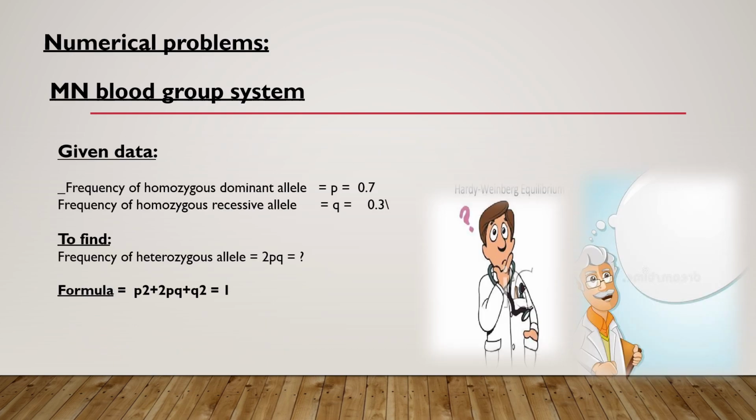Now we will see a numerical problem, the MN blood group system. The given data tells us the frequency of allele p is 0.7, the frequency of allele q is 0.3, and what we have to find is the frequency of heterozygotes, 2pq. After seeing the above data, the formula which comes to mind is the Hardy-Weinberg equation, which is p squared plus 2pq plus q squared equals 1.